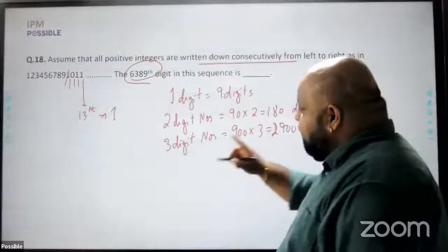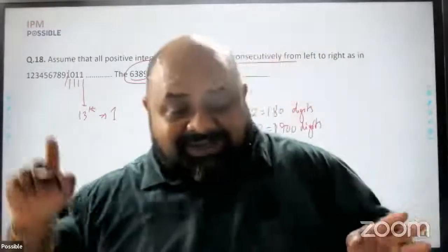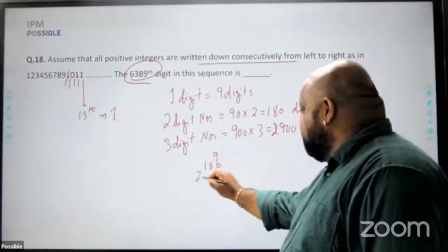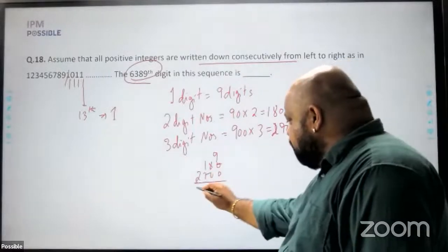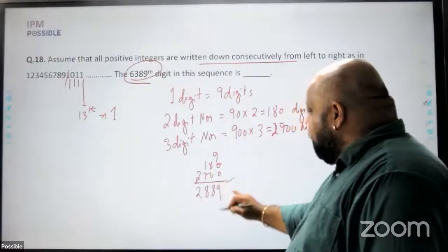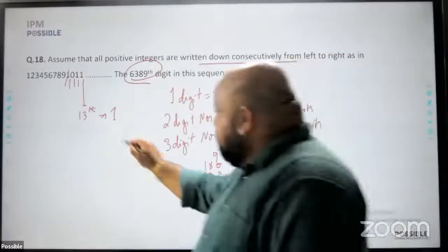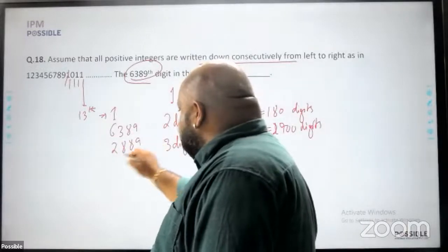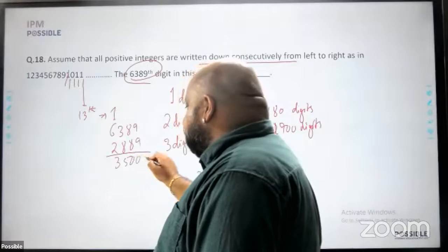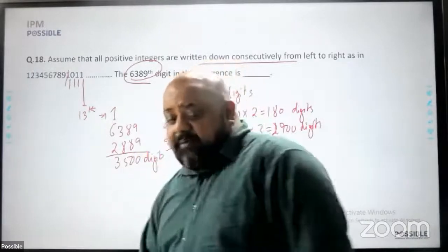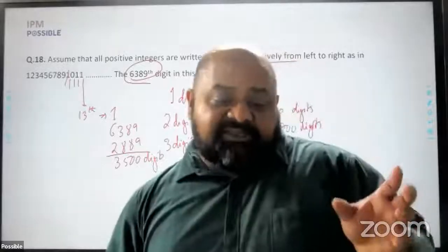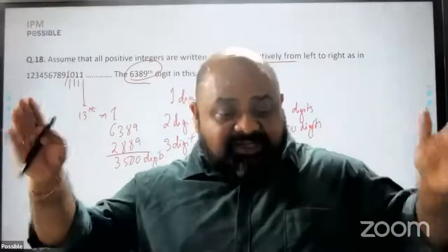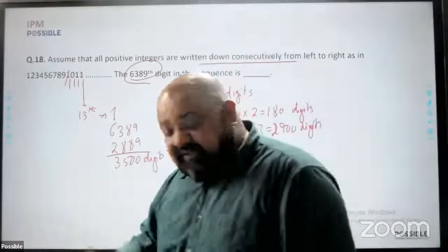So how many digits, if I write all the numbers starting from 1 till 999, will I have written? 9 plus 180 plus 2700. This adds up to 2889. But I want to reach 6389 digits. Therefore, extra digits required is 6389 minus 2889. This difference comes out to 3500 digits required. These will have to be done by 4-digit numbers, right? So basically, every number that you write after 999 will cover 4 digits, and you need 3500 digits from there. So how many numbers will be there?